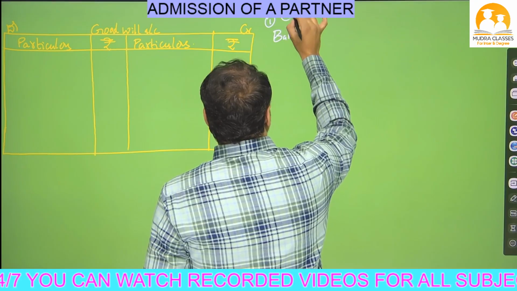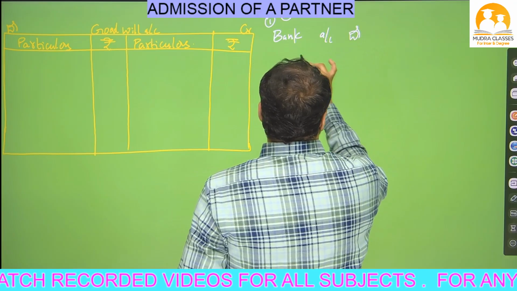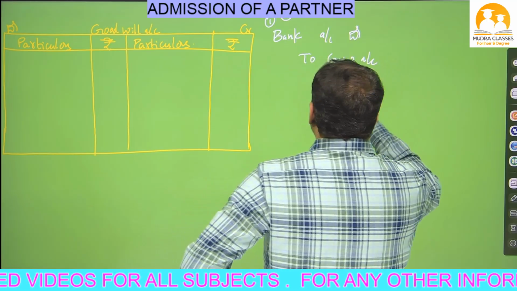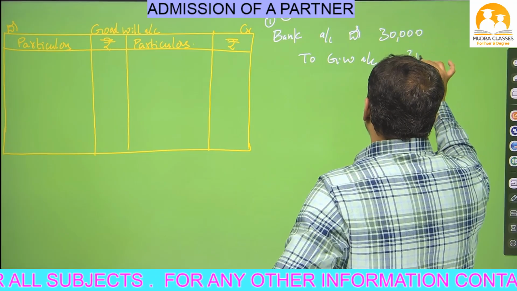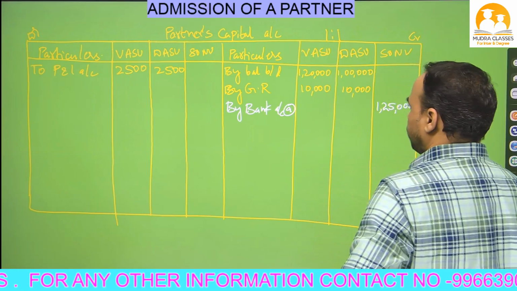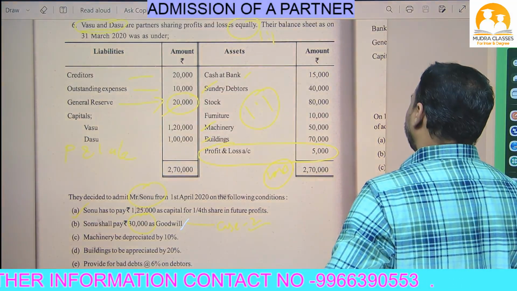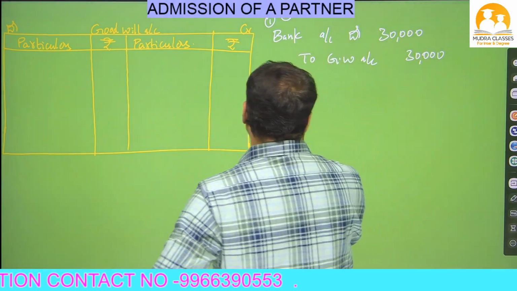For point number B, 2 journal entries will come. So bank account debit to goodwill account. The new partner is bringing 30,000 as goodwill. So for that purpose we will write this journal entry, bank account debit to goodwill account.